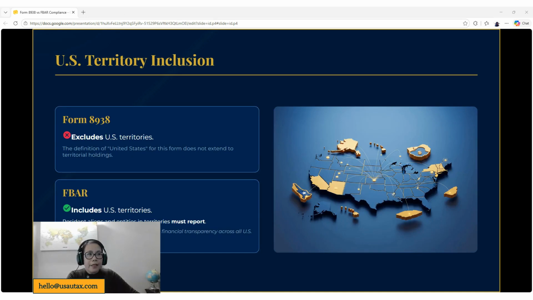The Form 8938 excludes U.S. territories. So this Form 8938 does not extend to territorial holdings. On the other hand, the foreign bank account report includes U.S. territories. So any resident aliens and entities in territories must report.